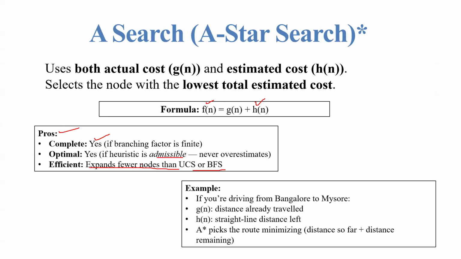An example: if you are driving from Bangalore to Mysore, g(n) is the distance already traveled, and h(n) is the straight line distance left. A star picks the route minimizing the distance so far plus the remaining distance. That is the one which A star is going to pick.